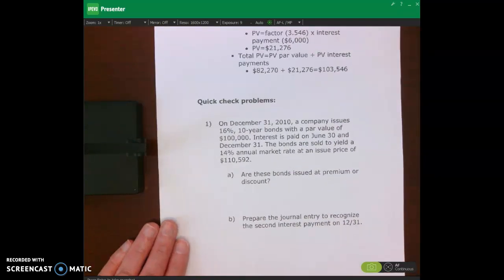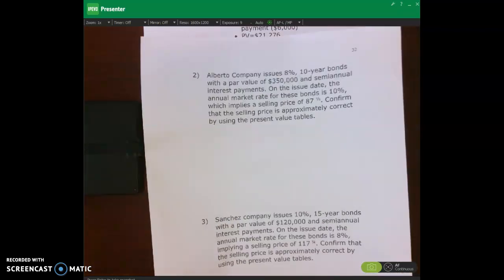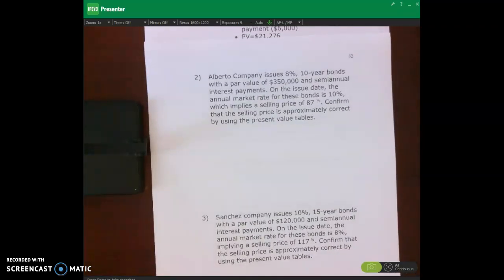Okay? So, what I want to do is I'm going to let you do this one on your own, but before we do that, I want to look at number 2 right over here. Okay? So let's do this one first. And so what we have with this situation